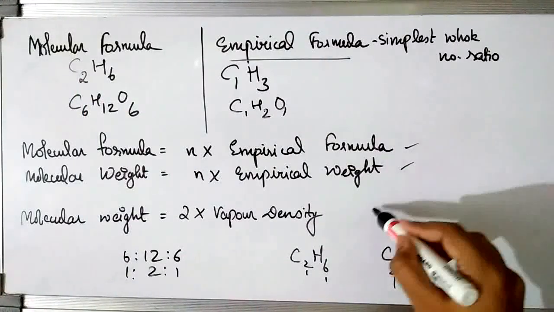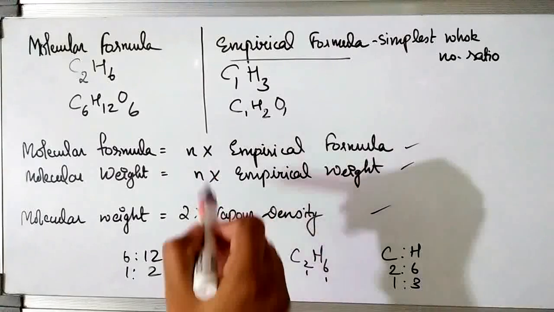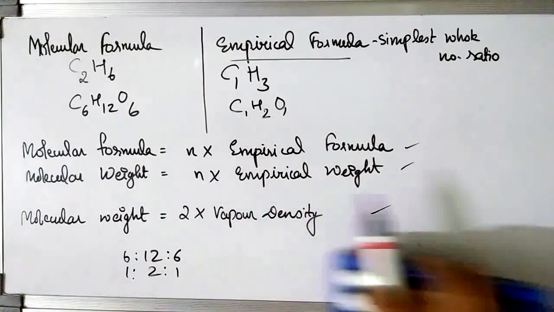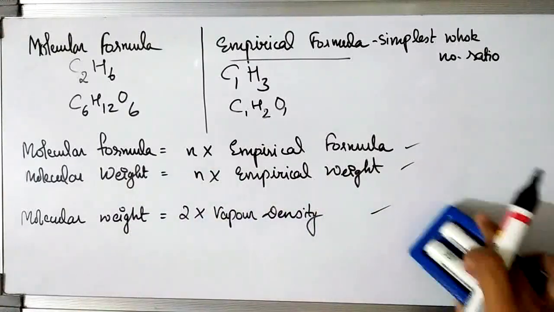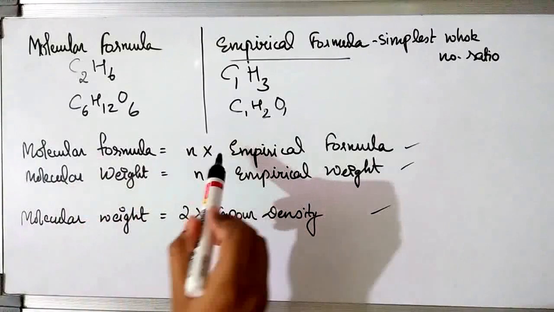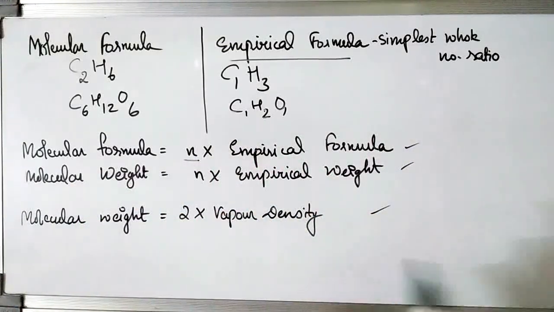Now these three formulas tell you about the relationship between the molecular formula and the empirical formula. These three formulas are the basics, and only they are needed to solve all the problems related to empirical formula. The first formula says that molecular formula is equal to n into empirical formula. Now what is n over here? n can be any whole number.